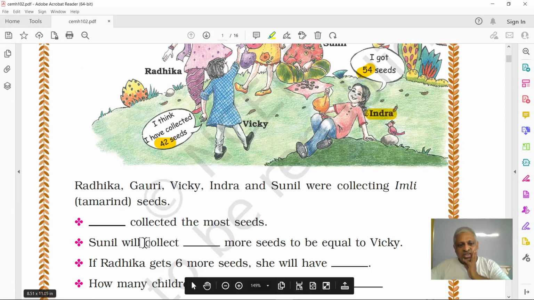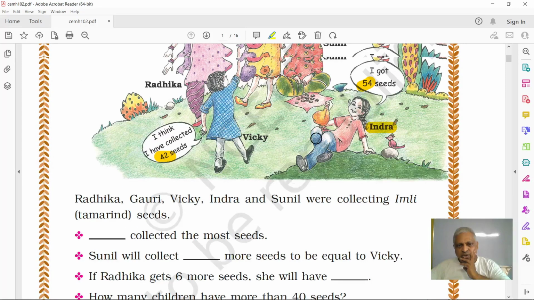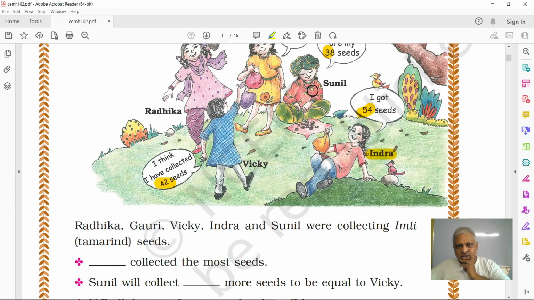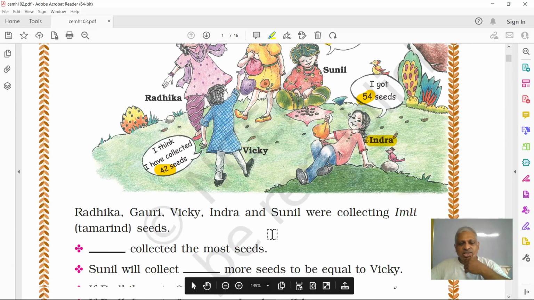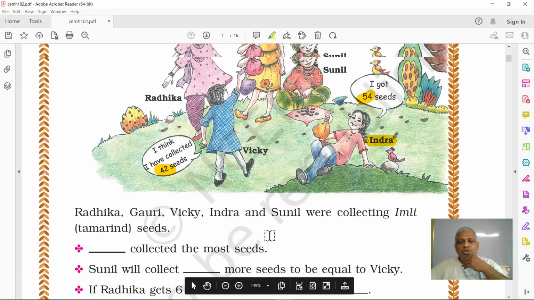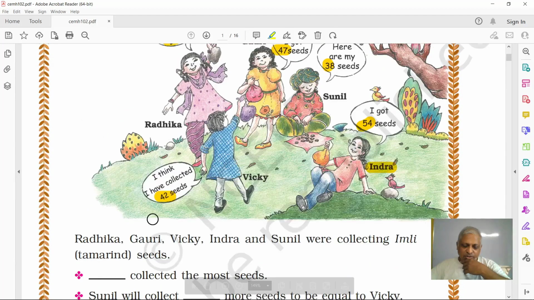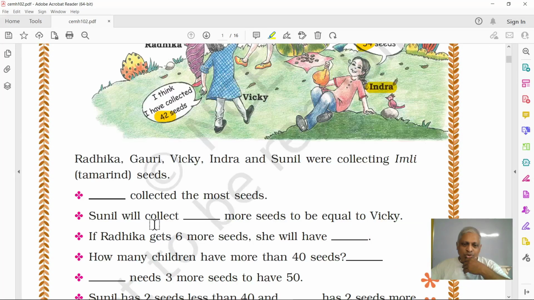And Sunil will collect dash more seeds to be equal to Vicky. Sunil has 38 seeds. He needs how many more seeds to be equal to Vicky? Vicky has 42 seeds. Sunil has 38 seeds. So can you tell me how many more seeds he needs? 42 minus 38. It will be 4. So Sunil needs to collect 4 more seeds to be equal to Vicky.